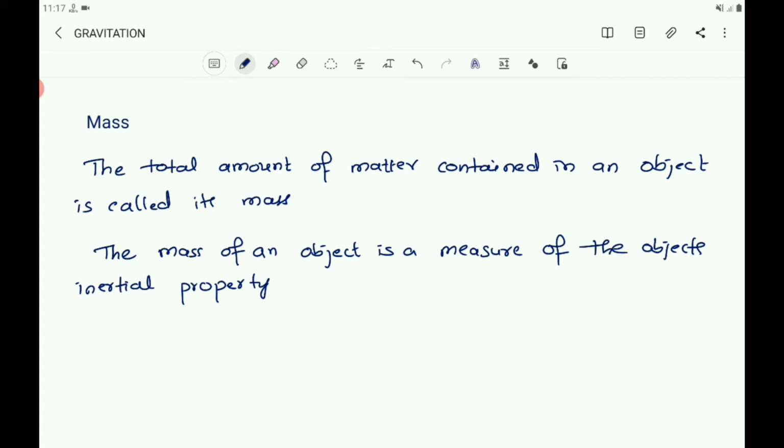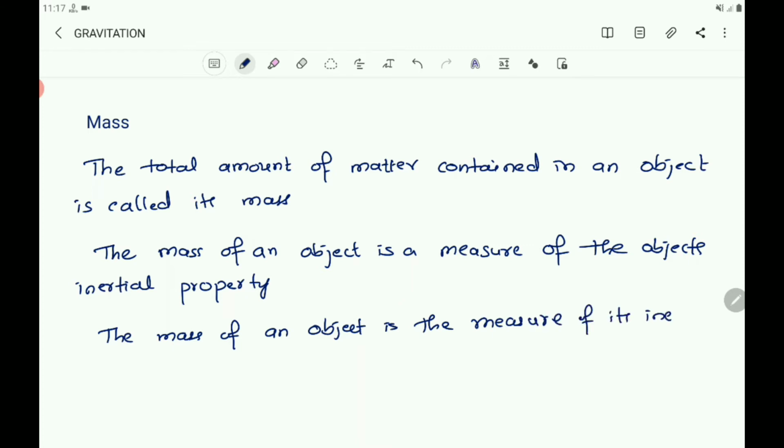And also you know that the mass of the object is the measure of its inertia. So you write the mass of an object is the measure of its inertia.